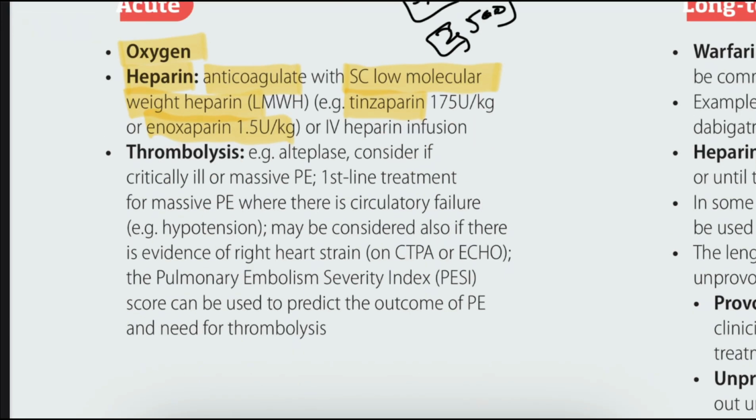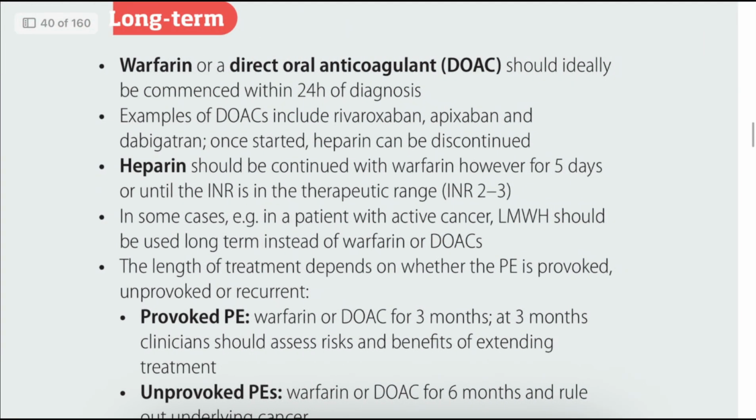Next, we can give thrombolysis, for example alteplase, if the patient has massive pulmonary embolism. In first line treatment for massive pulmonary embolism, the patient will get circulatory failure and hypotension. Then we consider CTPA, echo, and the pulmonary embolism severity index. Based on those outcomes and predictions, we do thrombolysis.